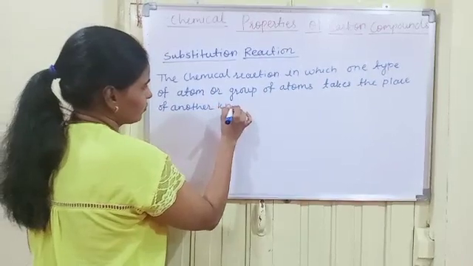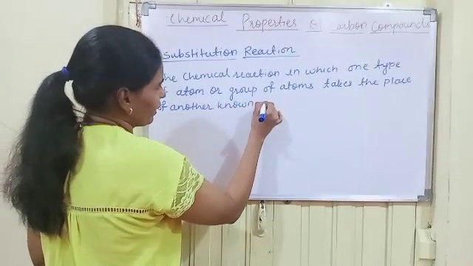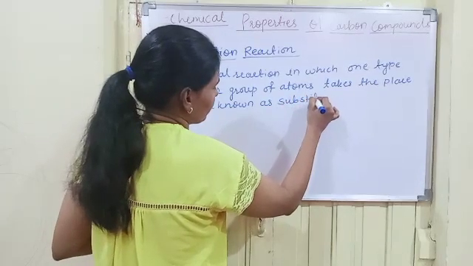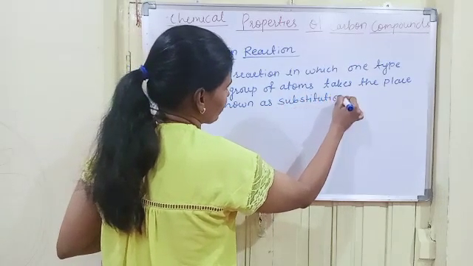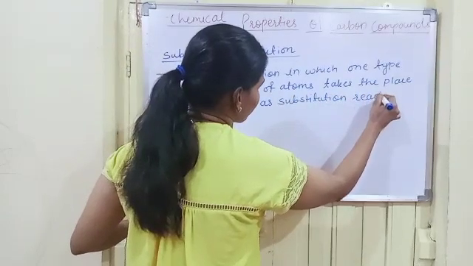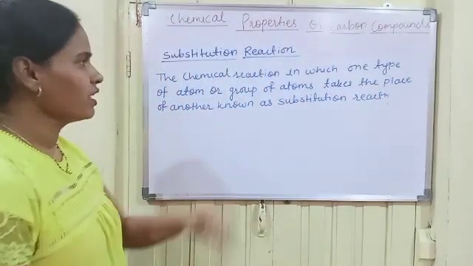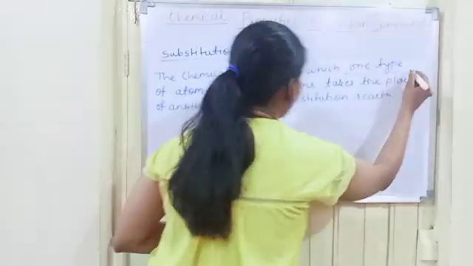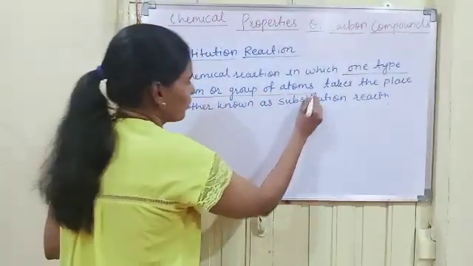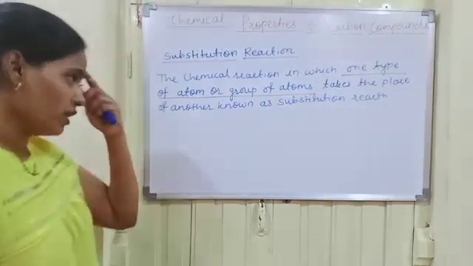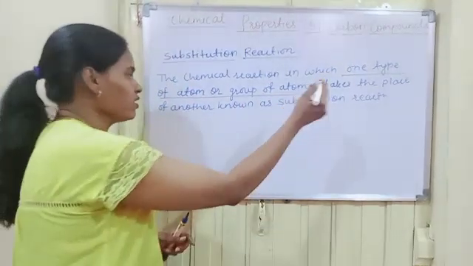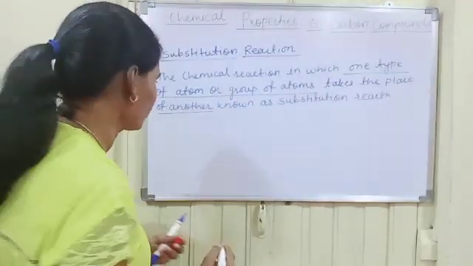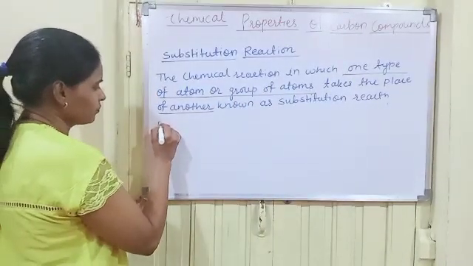known as substitution reaction. So what is a substitution reaction? The chemical reaction in which one type of atom or group of atoms takes the place of another is known as substitution reaction. So let us take an example of substitution reaction.